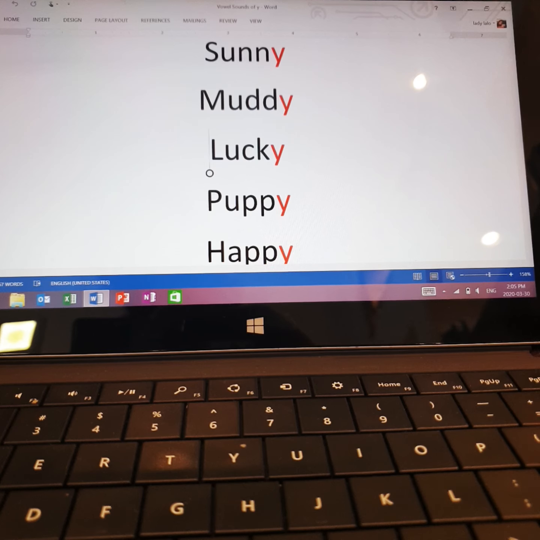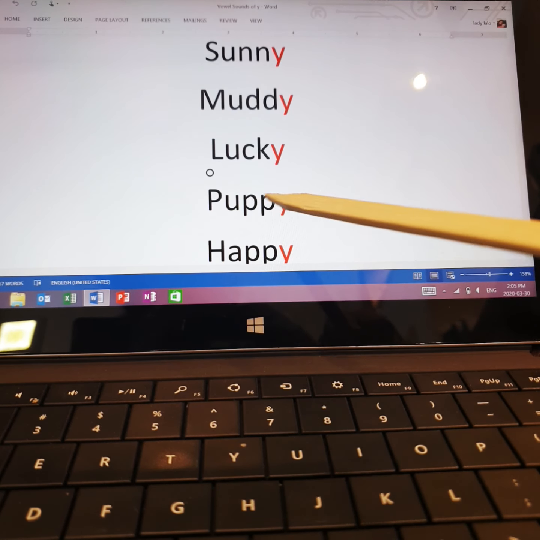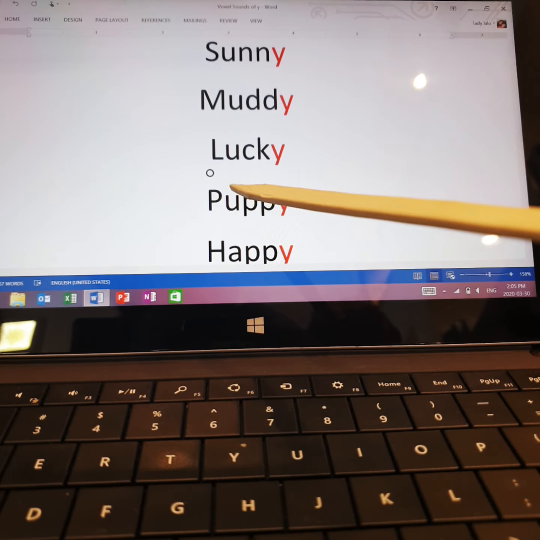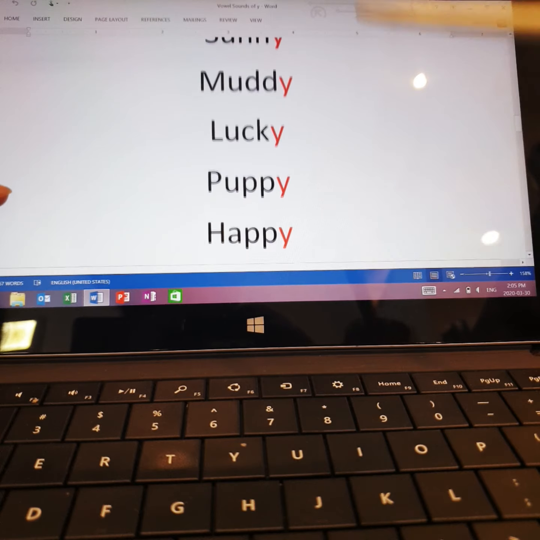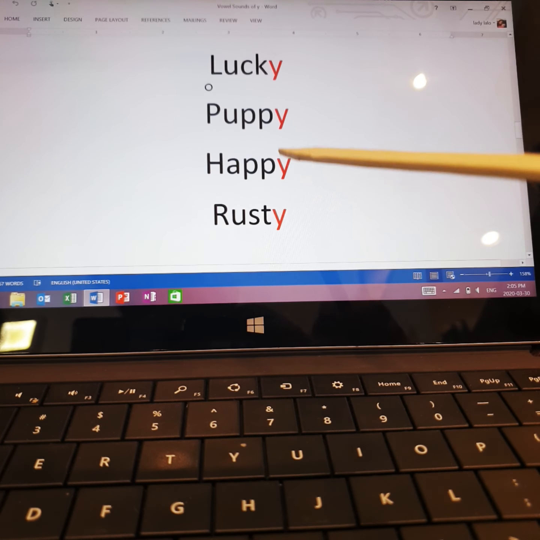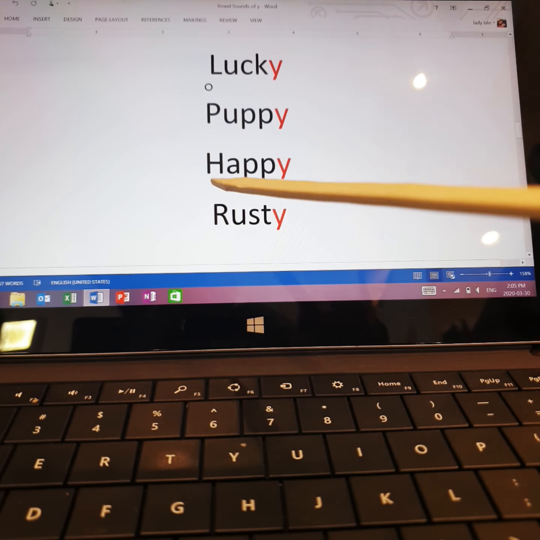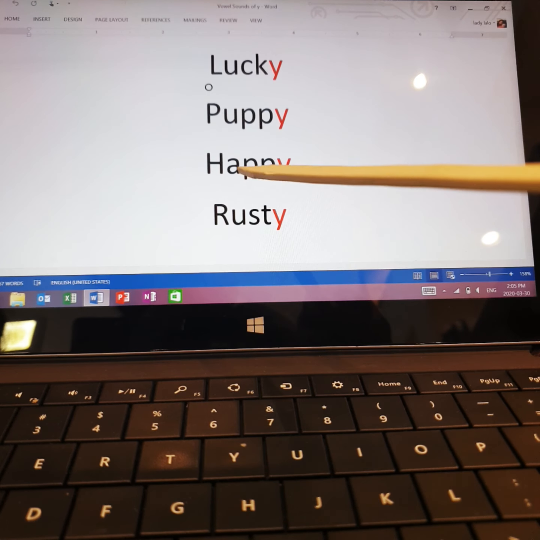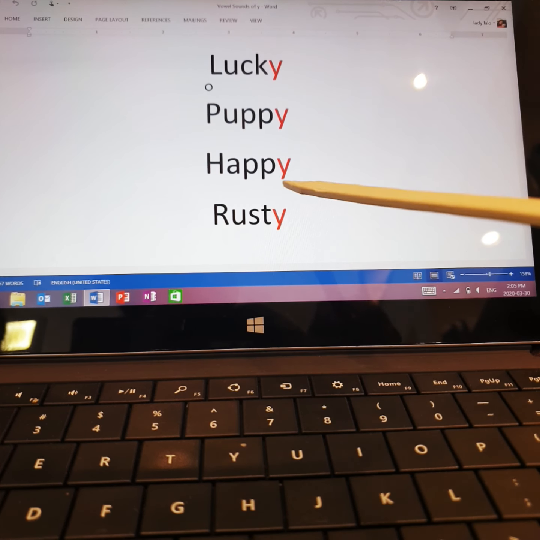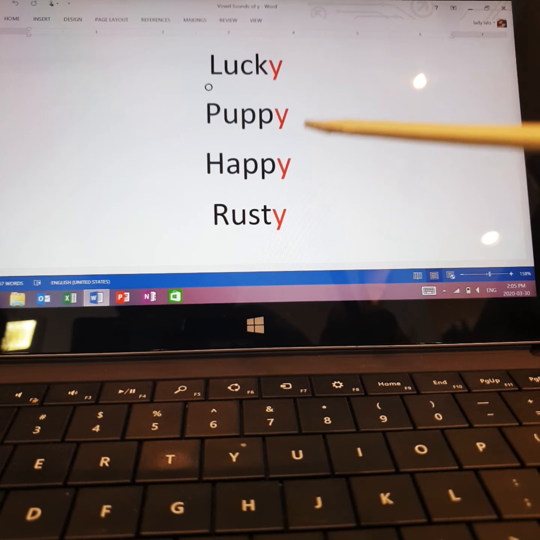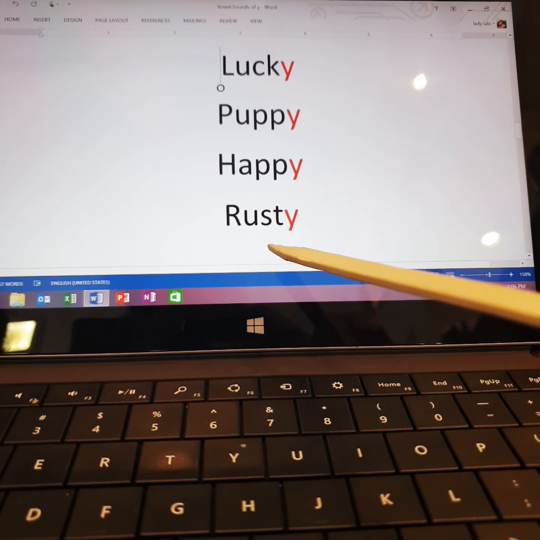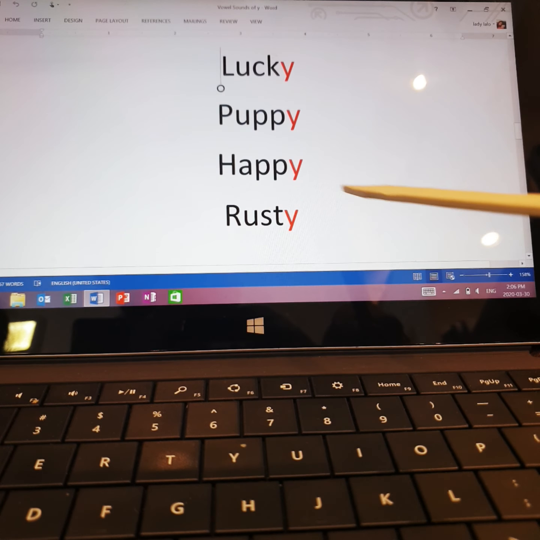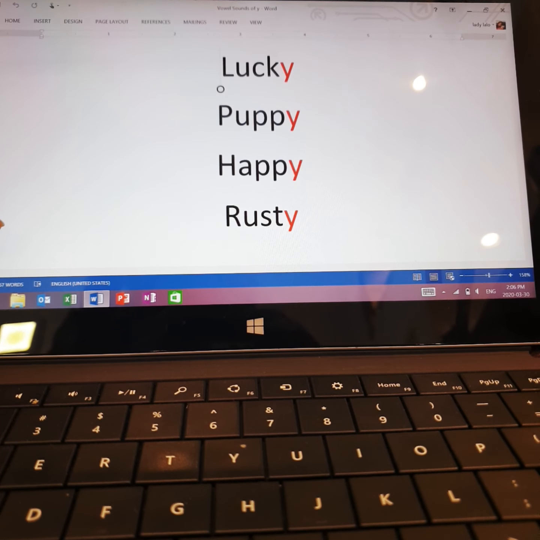Now this word, puppy, puppy, okay? Here we have what? Two vowels, two syllables, the sound of Y, E. Happy, happy. Also here I have two syllables, I have two vowels, the sound of this vowel is E. Rusty, rusty. I have two syllables, I have two vowels, the sound of Y here is E.